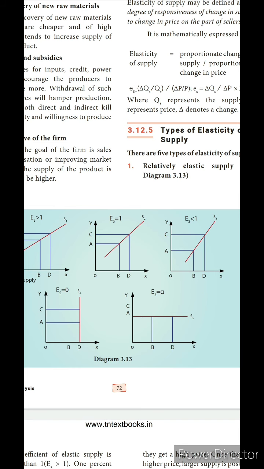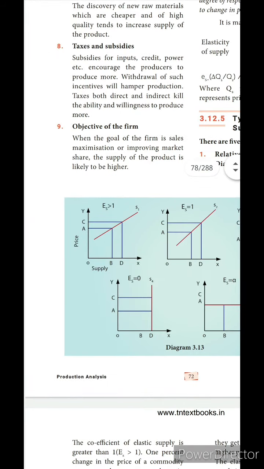Next we will move on to the perfectly inelastic supply. In this one, ES equals 0. A 1% change in the price of a commodity causes no change in the quantity supplied. See here, the price is increased by 1%, but there is no change in the supply of the product. It is called a perfectly inelastic supply.